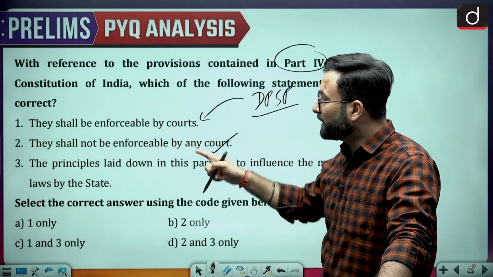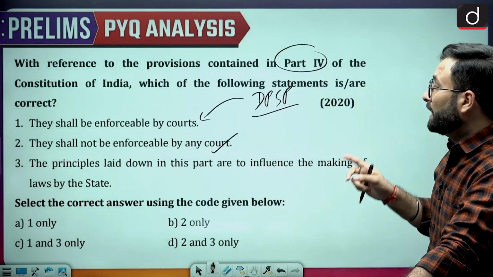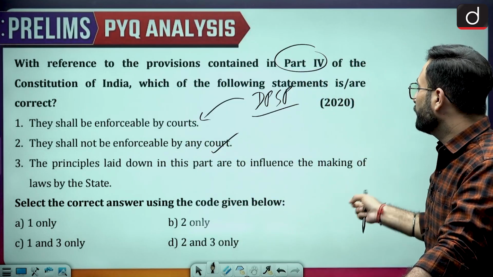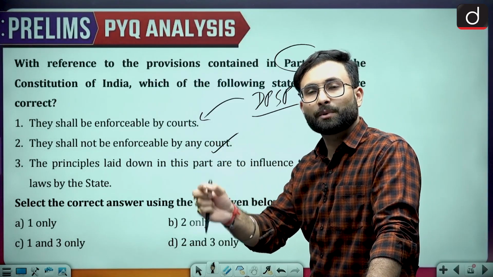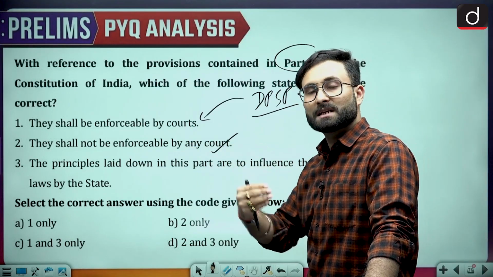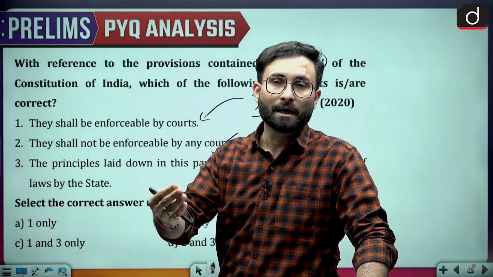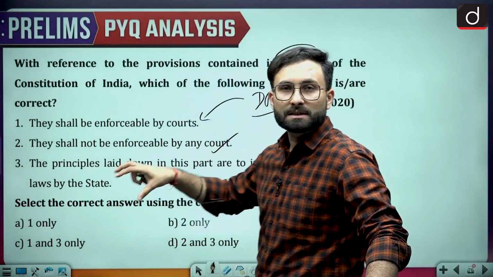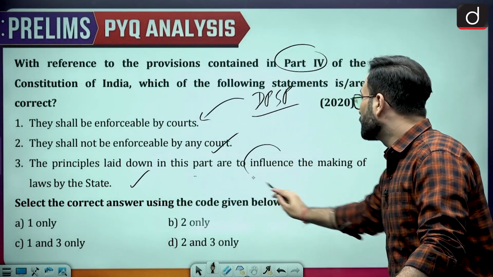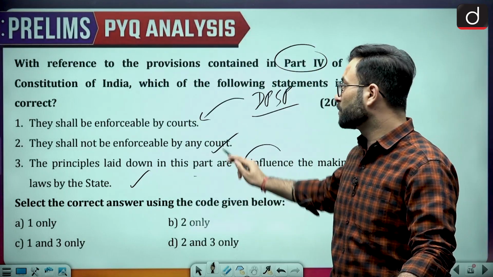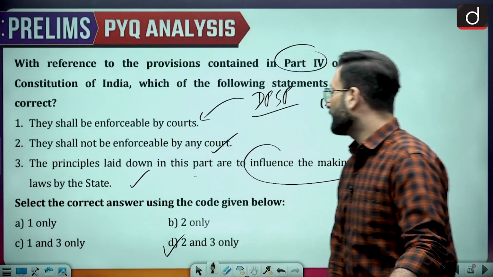That is right. Coming to the next one, the principles laid down in this part are to influence the making of the law by the state. So these are the directive principles of state policy. Basically these are the directions which have been given by the Constitution to the state. While you are making policy, you have to consider these directions. So that is correct. The principles laid down in this part are to influence the making of the law. So 2 and 3 are correct. Option D would be your right answer.